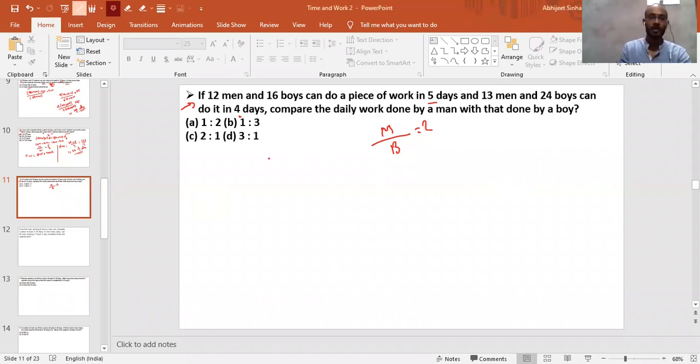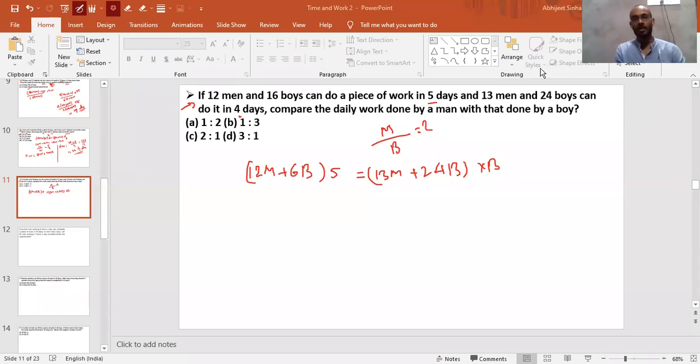Chalo. Now let me calculate. So this is 12 times of M, so this is 12 M plus 16 times of boys into 5, that is equals to 13 times of men plus 24 times of boys into 4. Everyone is getting the same answer, which is option C. As you can see here, the number of days given is 4.